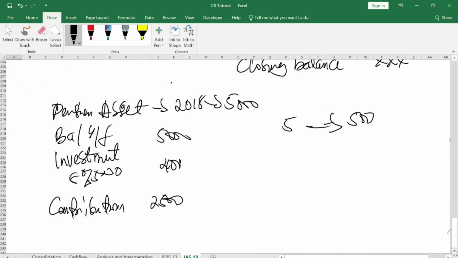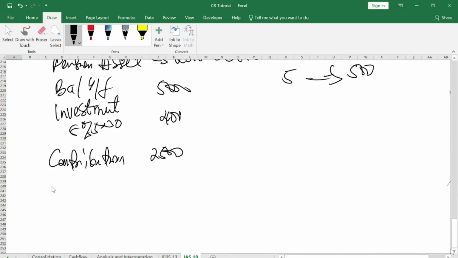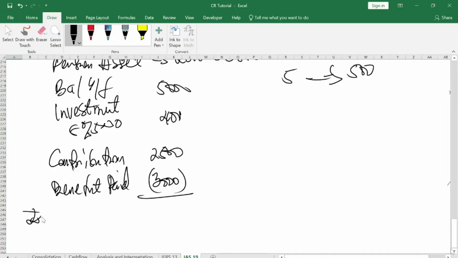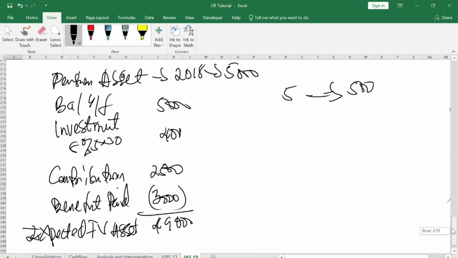Now, the actuarial also projected that one person will qualify. That's what they call benefit paid. So at the end of the day, one person will qualify. How much is the person getting out of this? The person will get 3,000. You put it in brackets. So when you add it, this is what you call the expected fair value. This is what the actuarial did for us at the beginning of accounting year 2019.